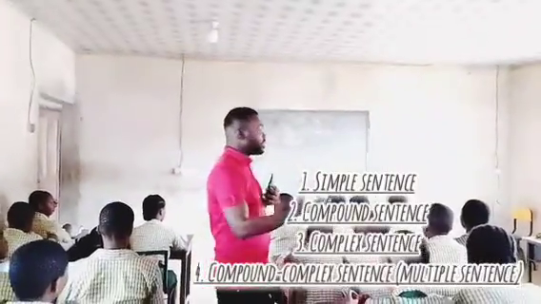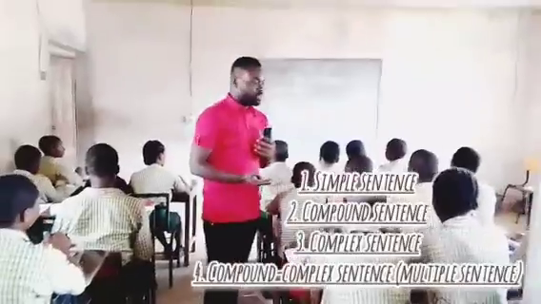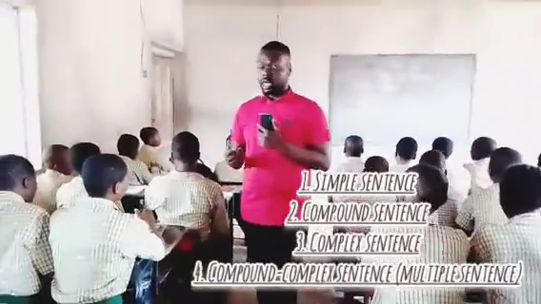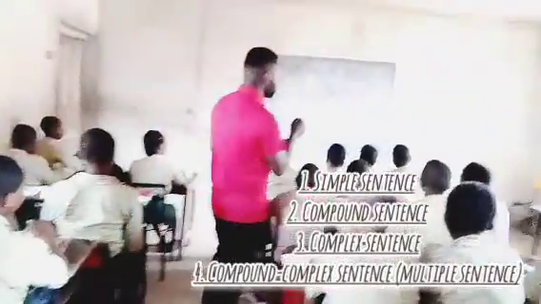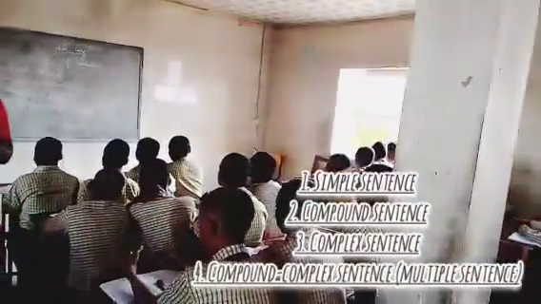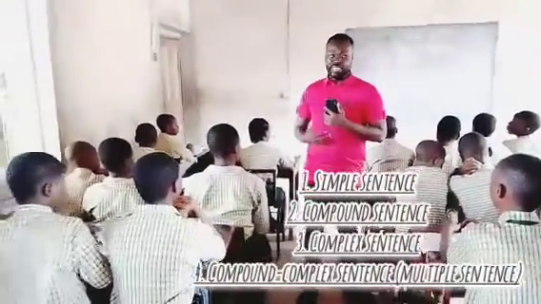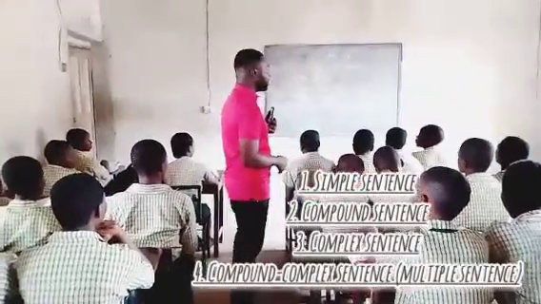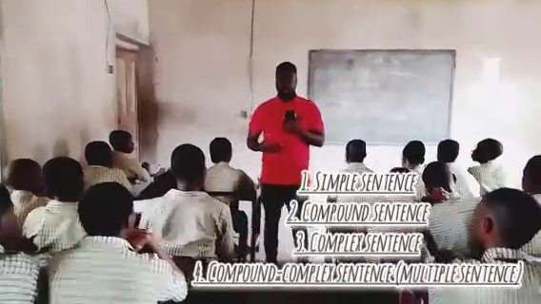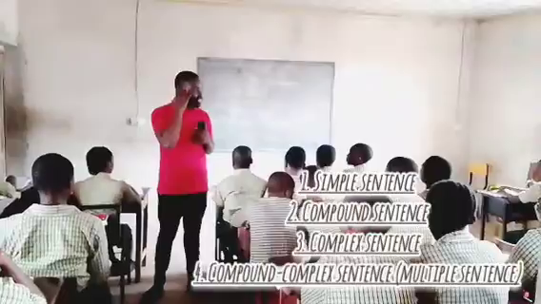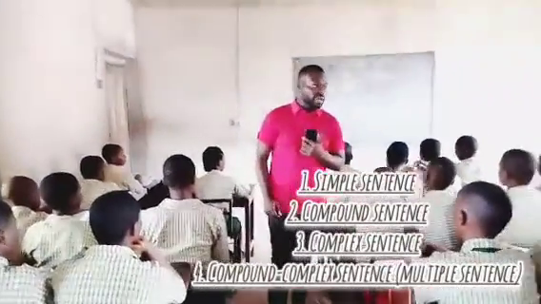Now we have four main types of sentences. We have the simple sentence, the compound sentence, the complex sentence, and the compound-complex sentence. I also stated that the compound-complex sentence is also called the multiple sentence. So these variations of sentences can be combined in various formats and ways so that you can construct a written text to expatiate a given idea or thought which you have in mind.